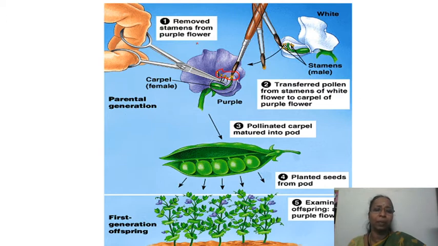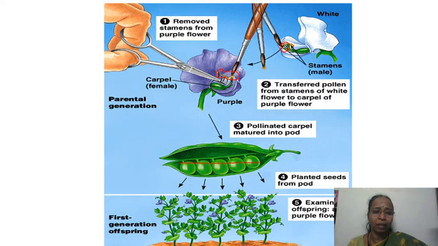Now this is the seed parent, that means it's going to be the female parent. Pollen from this plant was taken in a brush and dusted onto the stigma of this plant, and then it was allowed to mature. You got the pod and these seeds were grown.